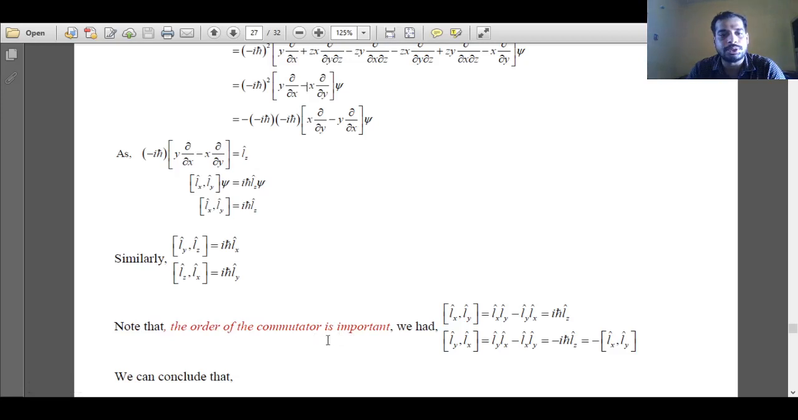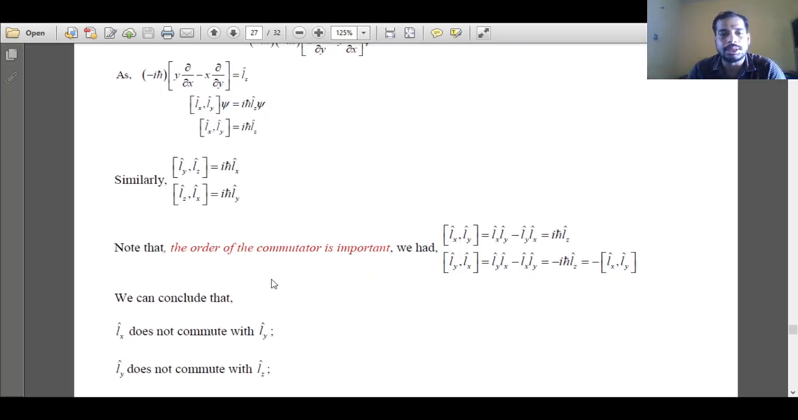Now the order of the commutator is important. Suppose I have done Lx and Ly, then I am getting iħ Lz. If I reverse the order, Ly Lx, that will be Ly Lx minus Lx Ly, so the sign will be changed, minus iħ Lz. So I can say the commutator of Ly and Lx is equal to negative of the commutator of Lx and Ly. So the order of the commutator is very important.